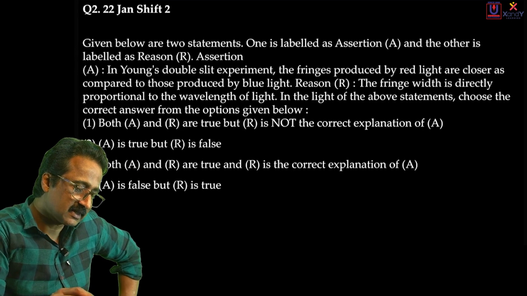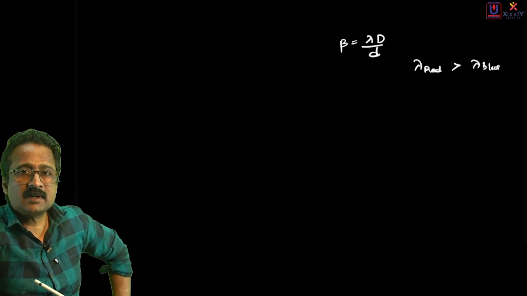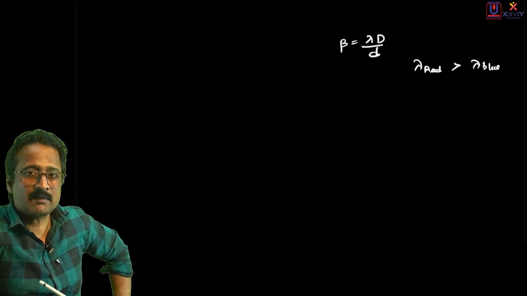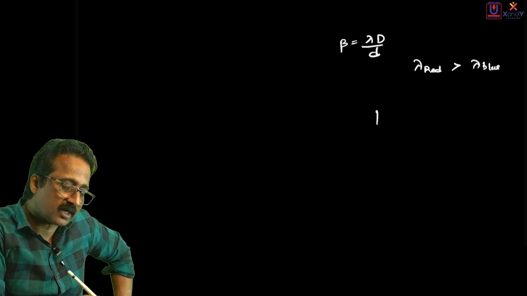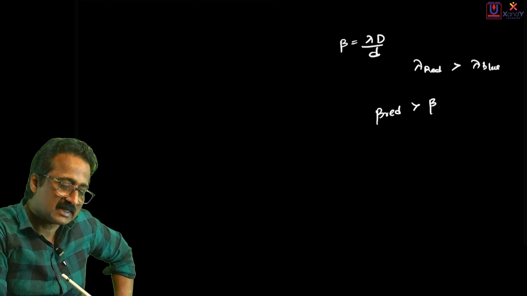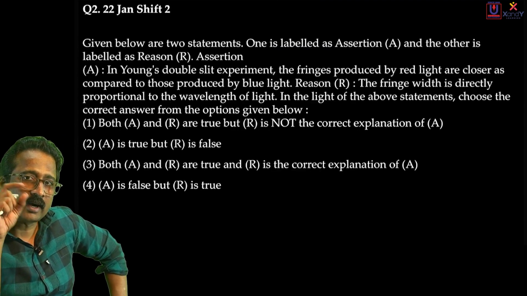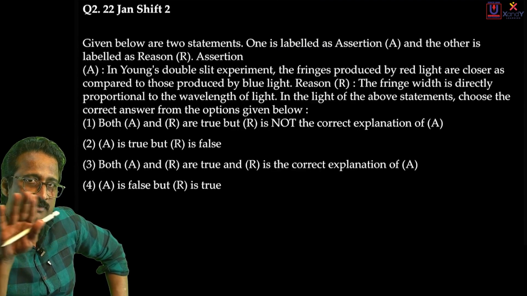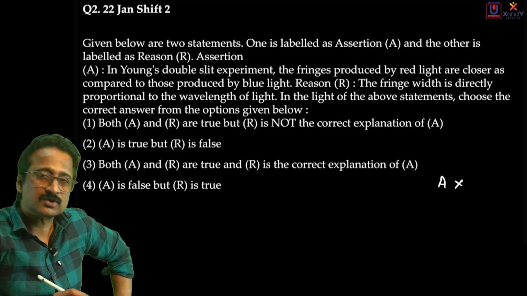Which color is that? They are calling it blue. Yes, of course this is true. When wavelength is larger, certainly fringe width has to be larger. So lambda is larger for red light, and hence beta for red must be larger. So the actual result is that beta red will certainly be larger than beta blue. But statement 1 claims that for red the fringe width is lesser, which is absolutely wrong. So statement A is a wrong statement.